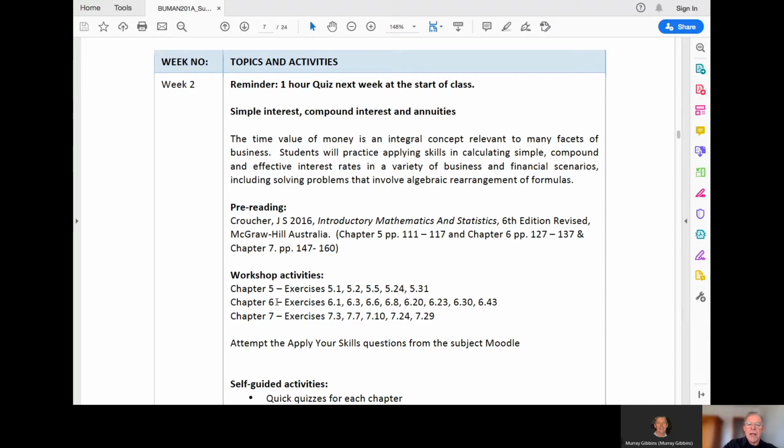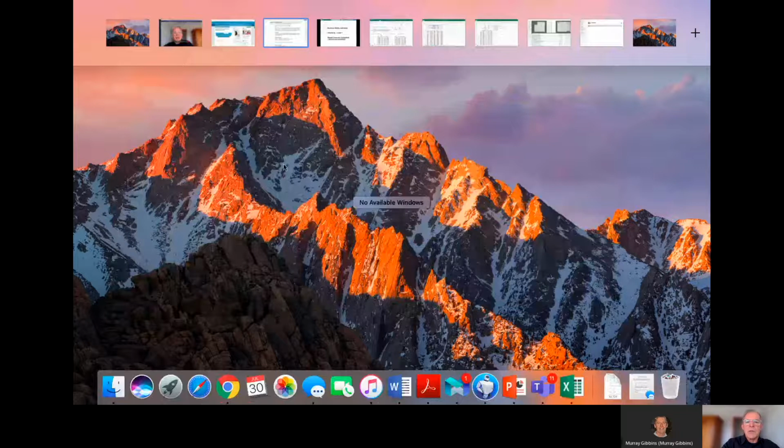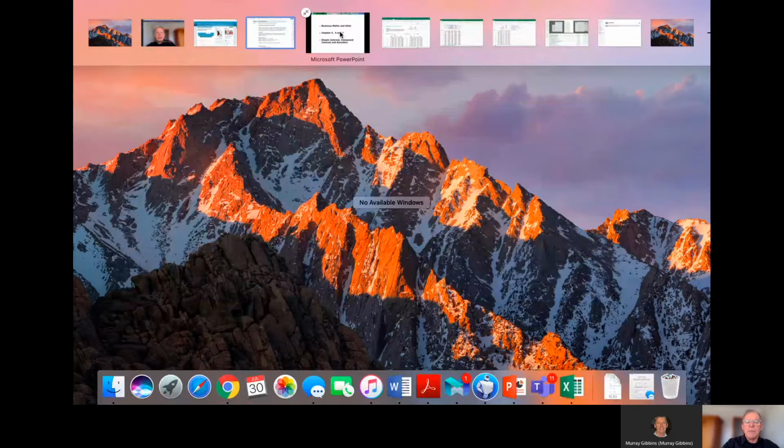It's an overview, and you might have covered some of this material before, but let's launch straight in. The main tools we'll be using today will be PowerPoint and Excel. So let's launch in and see what we can do.